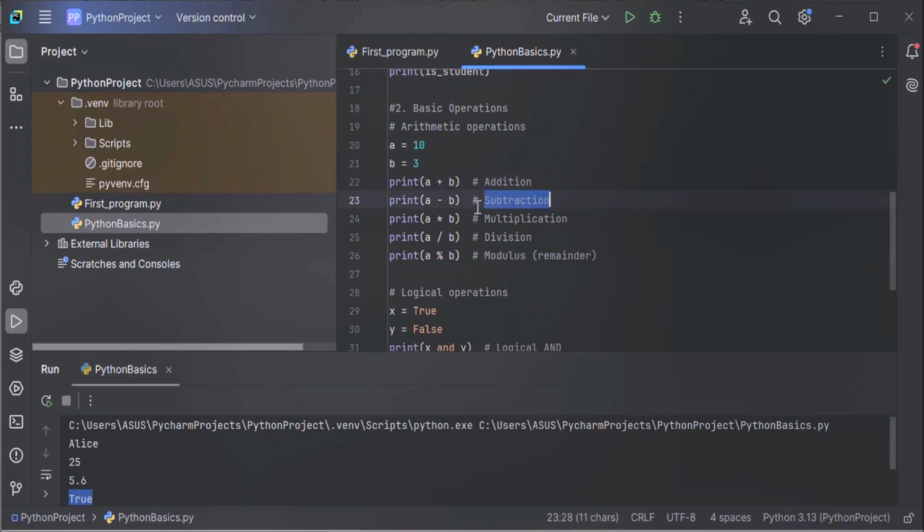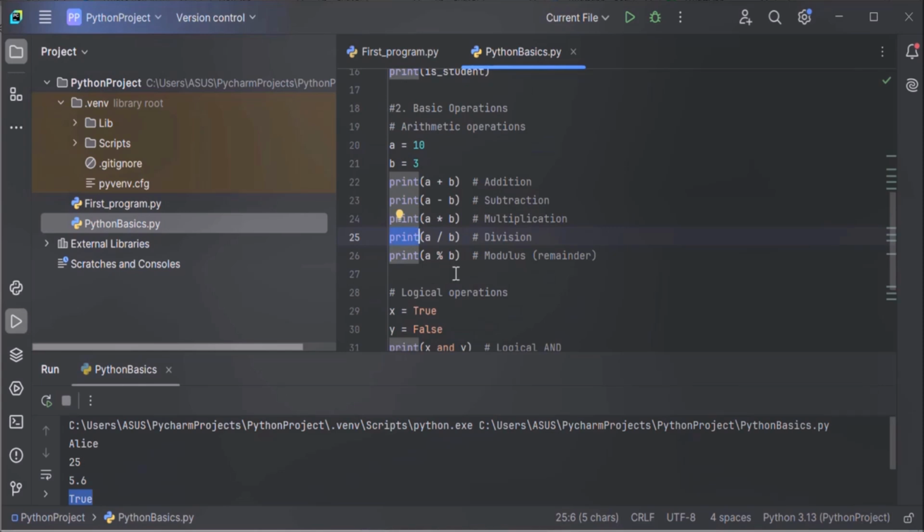Similarly, for subtraction, we are subtracting the value of b from a by using this minus operator and displaying the output by using the print method. To multiply the values of a and b, we are using the asterisk operator and displaying the output by using the print method. To divide the value of a by b, we are using this slash operator, which is the division operator.